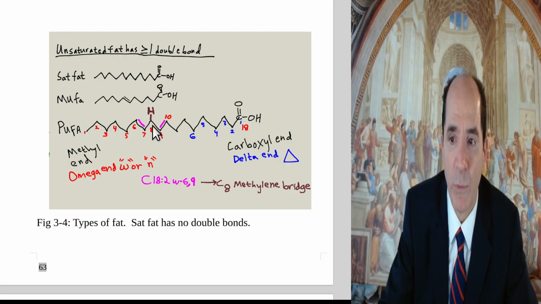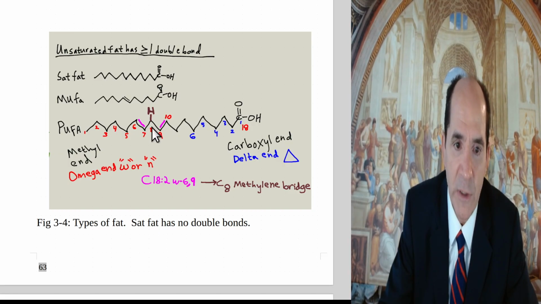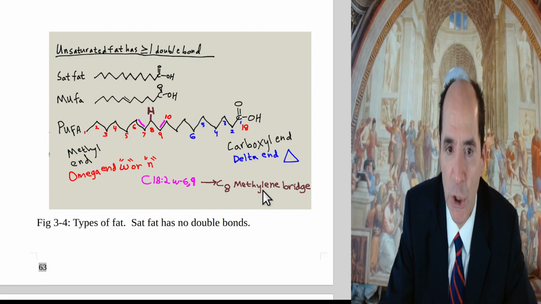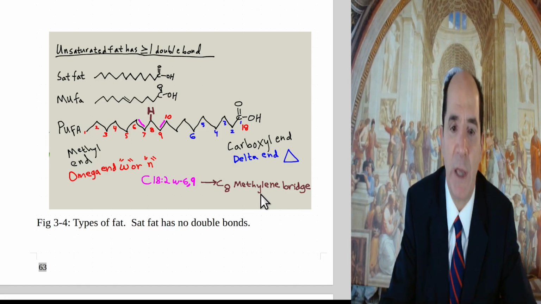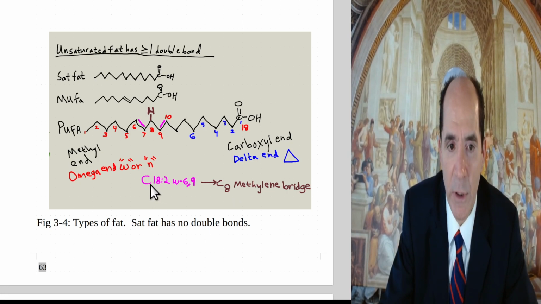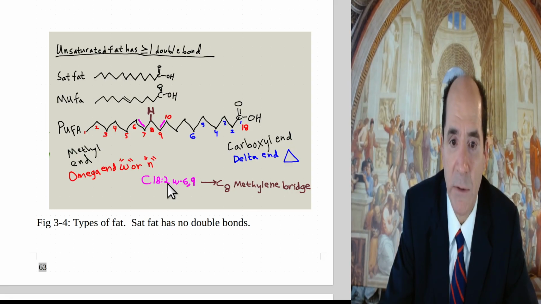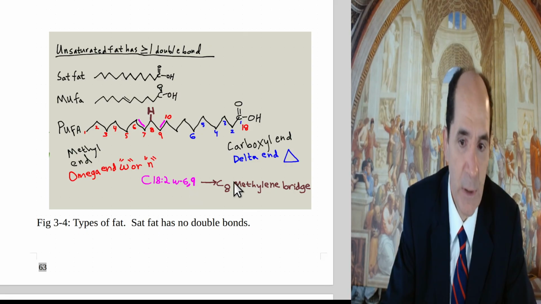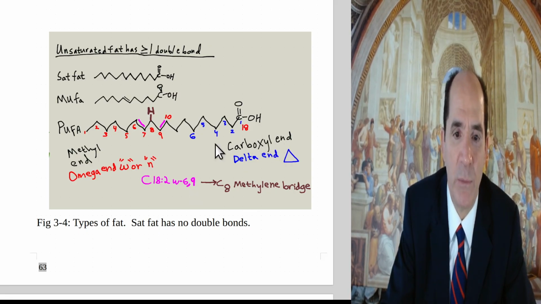There's always a skip carbon which doesn't have a double bond on it. This carbon, which has only 2 hydrogens coming off it, is also called a methylene bridge. The C8 carbon in this PUFA is where the methylene bridge is, and that carbon is vulnerable to lipid peroxidation. You can write out the nomenclature of a fatty acid with the C for number of carbons, 18 carbons, and then 2 for the number of double bonds. Just like omega, this is from the omega end. Their positions are number 6 and number 9. The carboxylic end, we don't count from there.